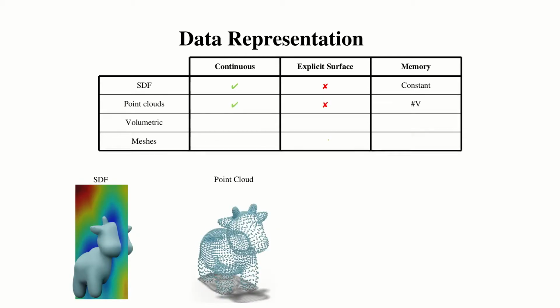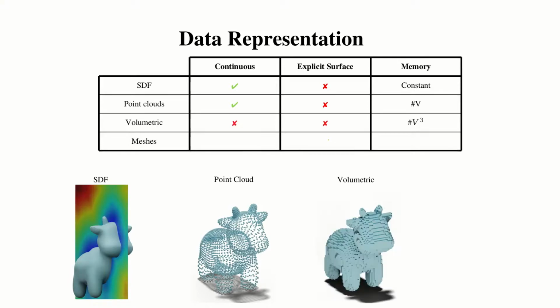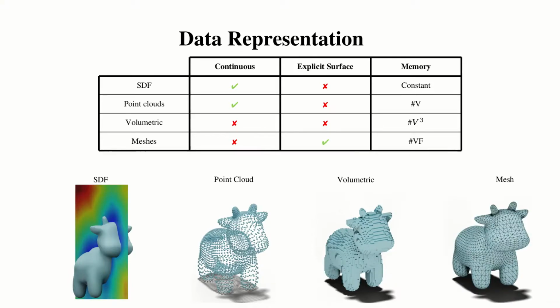Point clouds are reliable representations of scans, as they continuously define points in space. Volumetric representations are used in rendering because of their efficient and discrete nature. Finally, meshes explicitly define the surfaces by means of polygons, often triangles. As such, they are the de facto standard shape representation. Let's have a look at this representation a bit further.